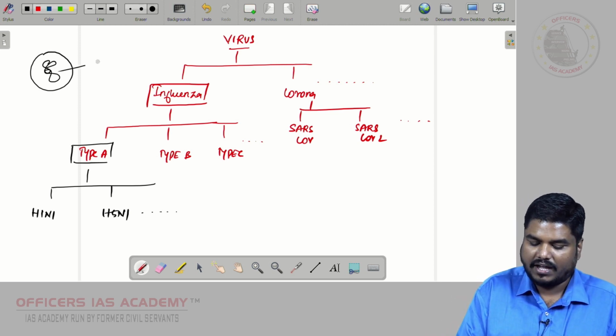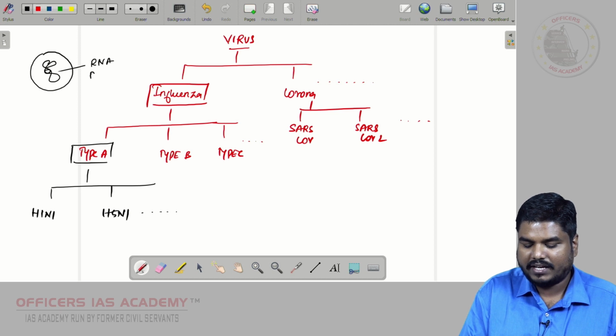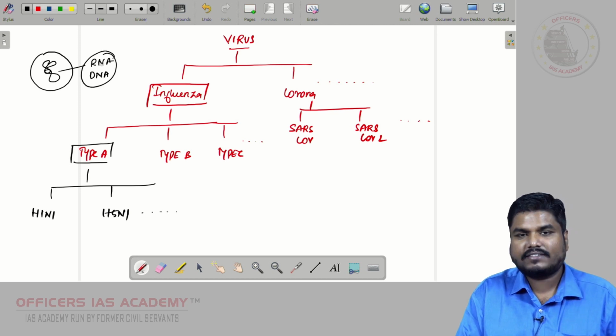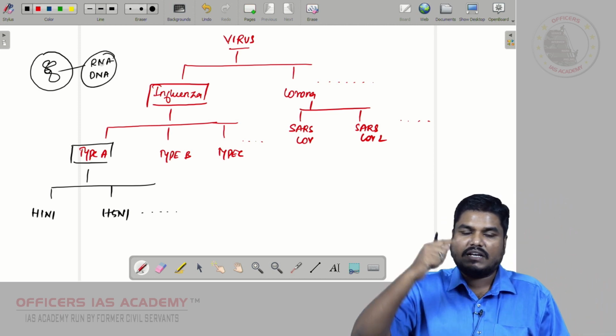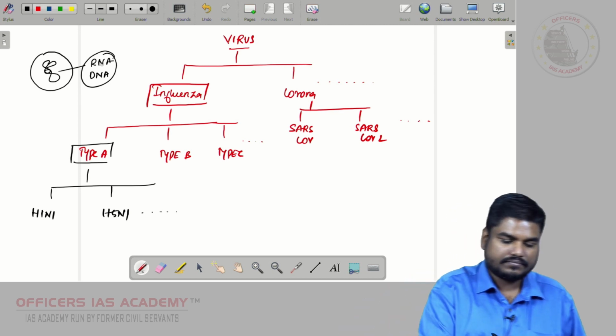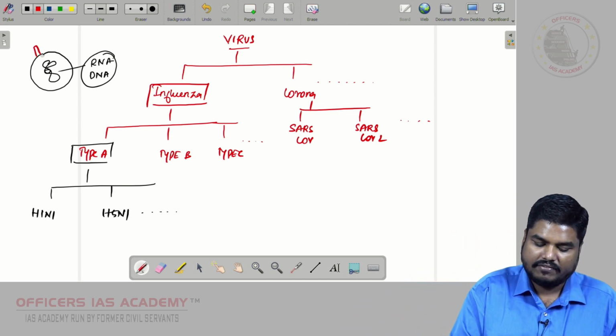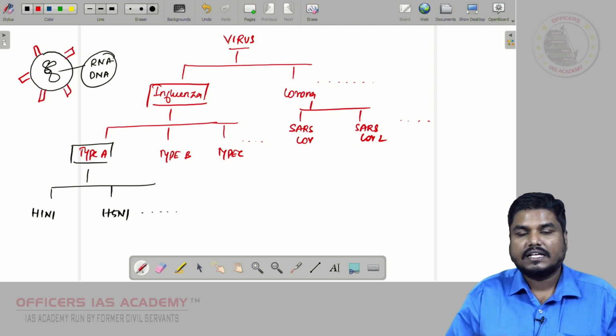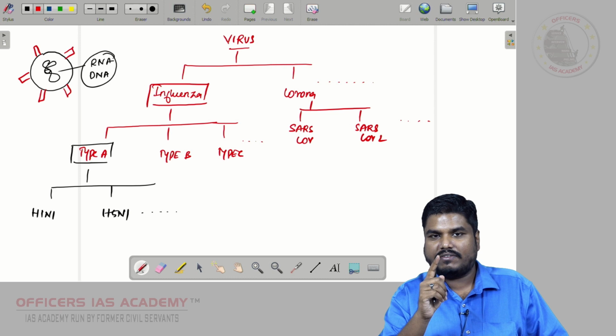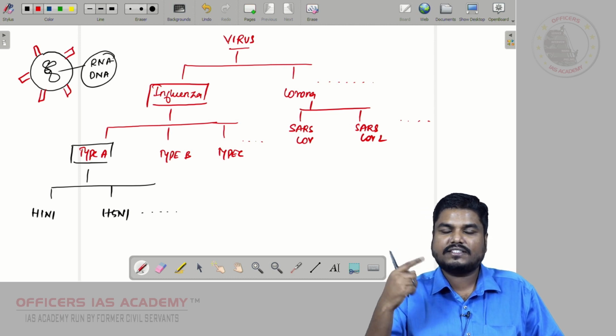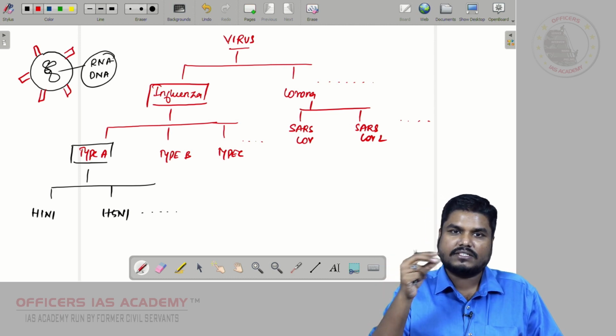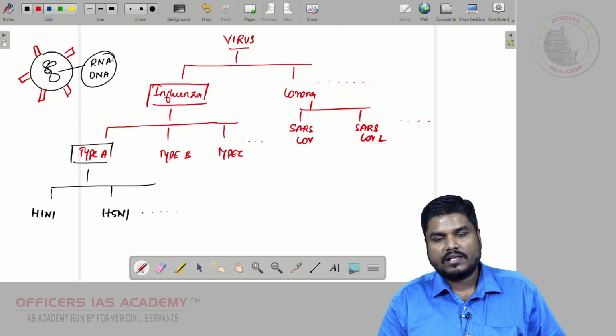This may be RNA or DNA in a virus. This protein layer will have some protein substances embedded over it, some spikes, like we see on the surface of a virus. Those spikes are nothing but some protein substances, right?